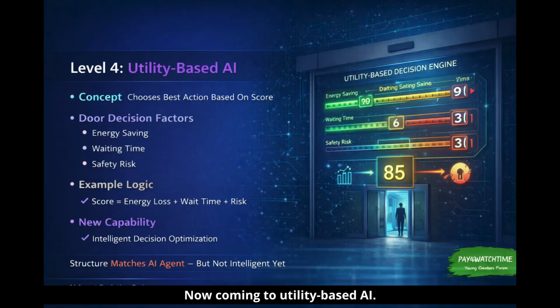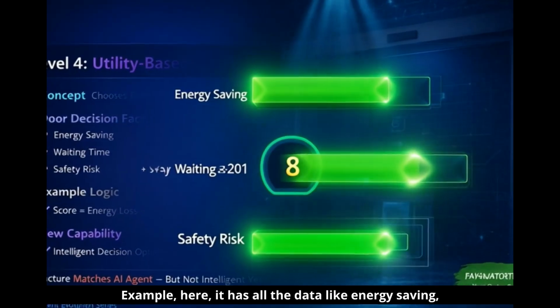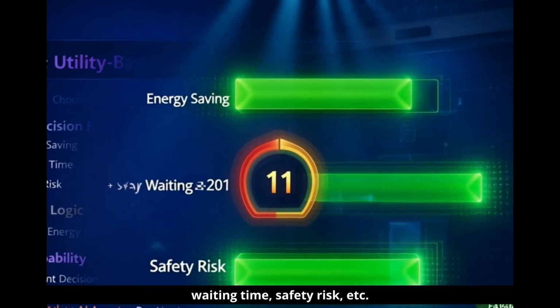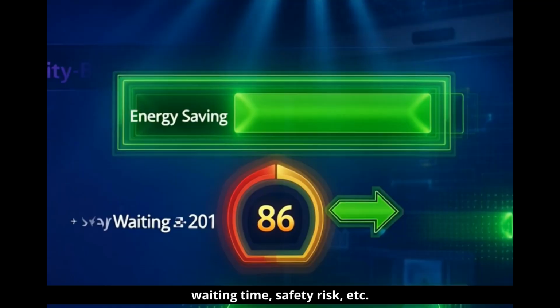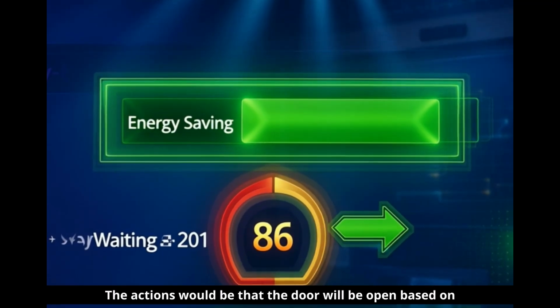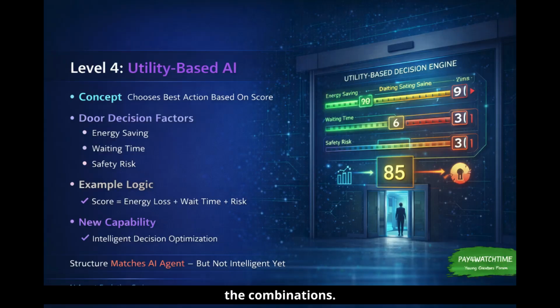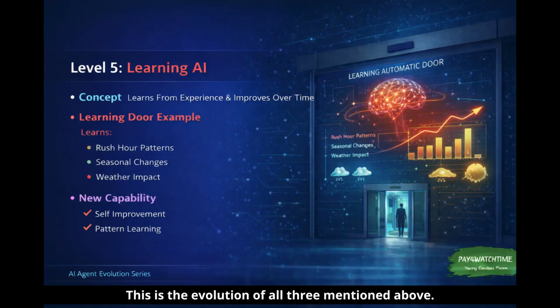Now coming to utility-based AI. It is a combination of model-based and goal-based AI. That is, it has its own memory and the ability to take a decision. For example, here it has all the data like energy saving, waiting time, safety risk, etc. The door will open based on the combinations. This is the evolution of all three mentioned above.